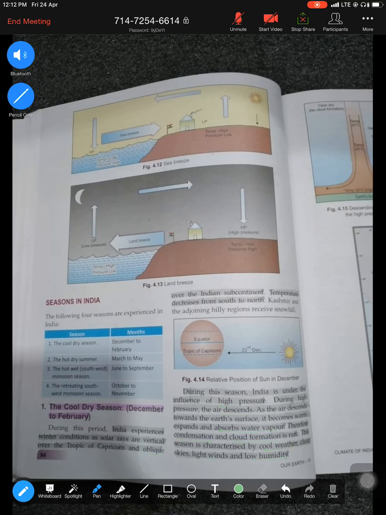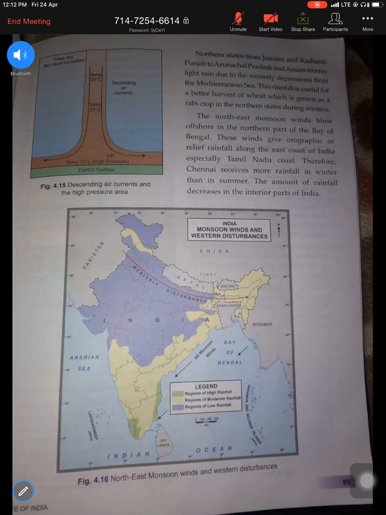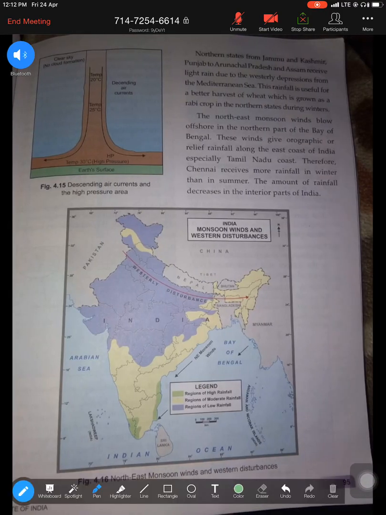Now next we move on to the two important winds that take place in this season. First we're going to talk about what is happening in the winter season. In the winter season, the places which are to the north, that is Punjab and Haryana, get rainfall. And which is the wind that is giving the rainfall? Westerly depressions or western disturbances, which blow from the Mediterranean Sea.